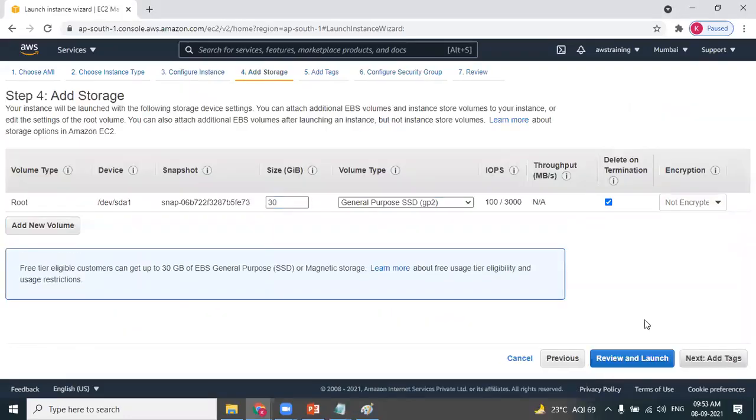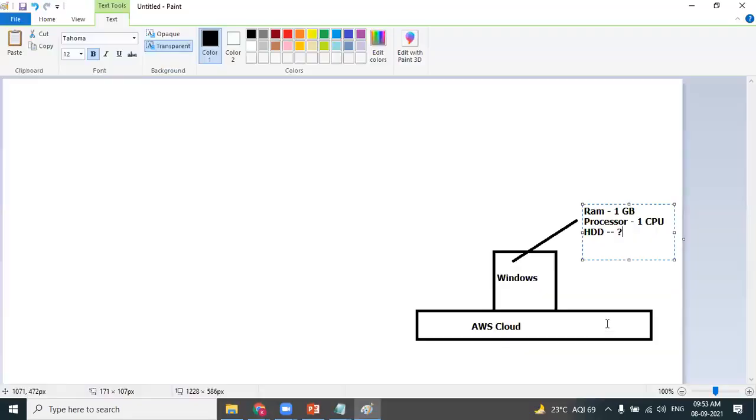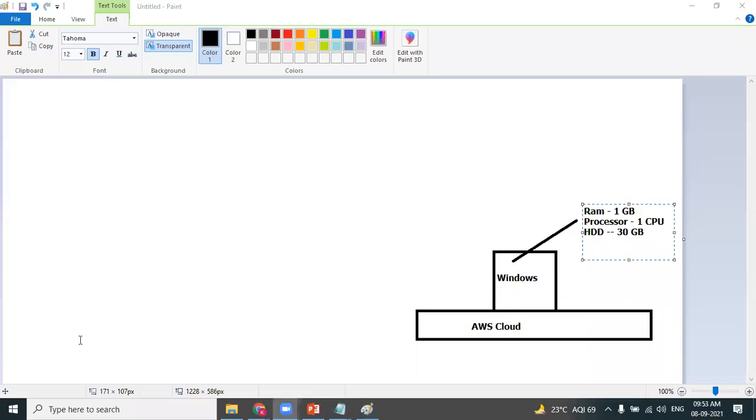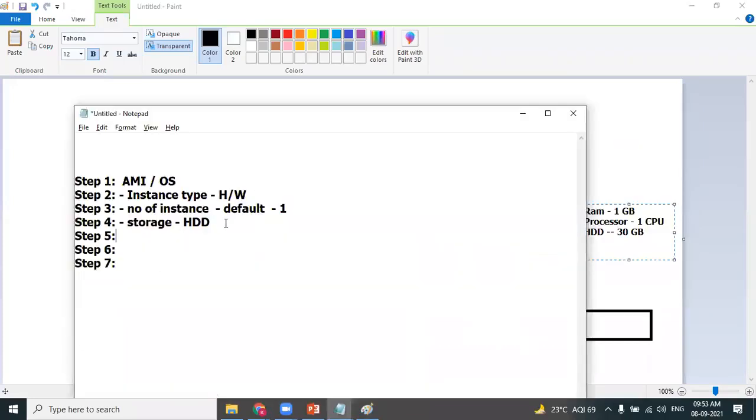Next. Step 4 is storage. AWS allocates you 30 GB of storage to your virtual machine. You can see 30 GB of storage. Now you got the hardware component also. So this Windows machine comes with how much hard disk? 30 GB of hard disk. So this is nothing but storage, that is nothing but the hard disk. That is step 4. So in step 4, take the default. We are not disturbing anything.